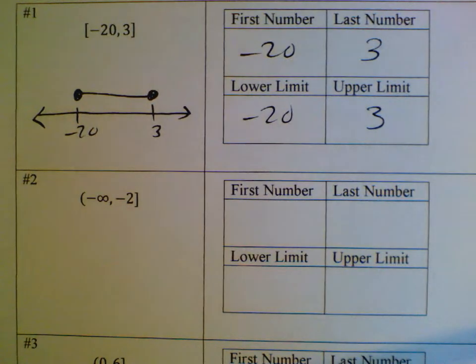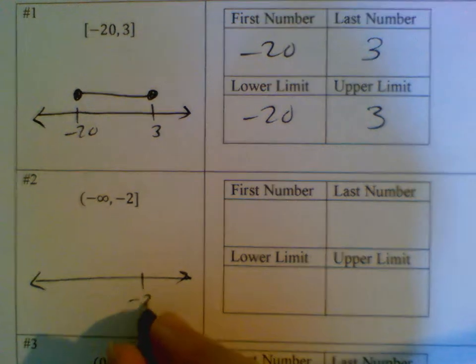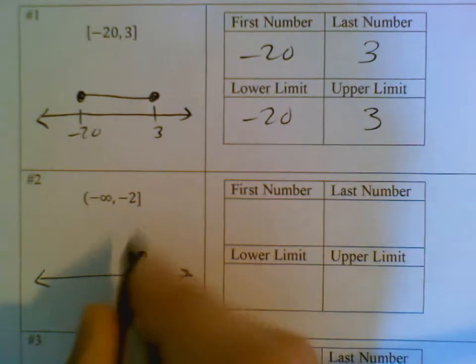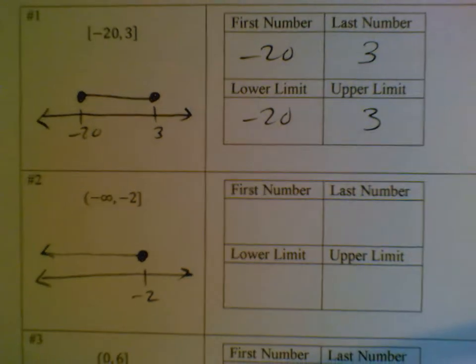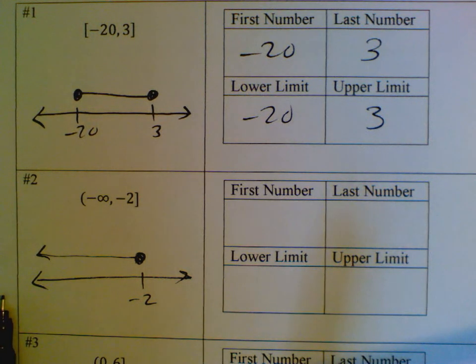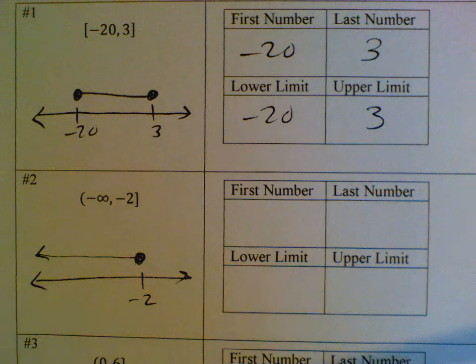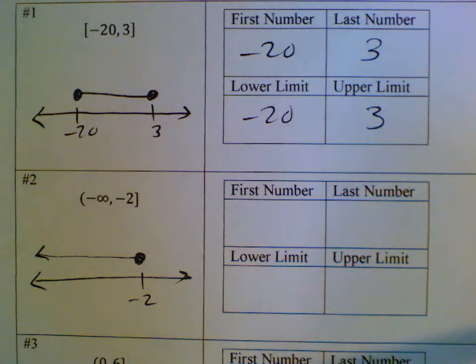All right, so now I'm drawing another number line. Okay, -2, closed circle. From negative infinity to -2. Negative infinity is not a number. It is a concept that just represents something that never ends. So we just go left on this line. It's not a line segment, it's a line. We just keep going left on and on forever and ever. That's negative infinity. First number, there is none.